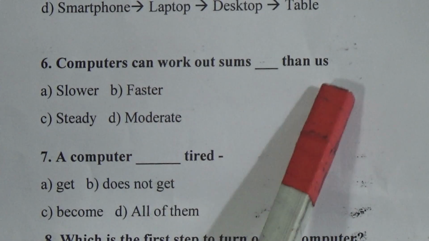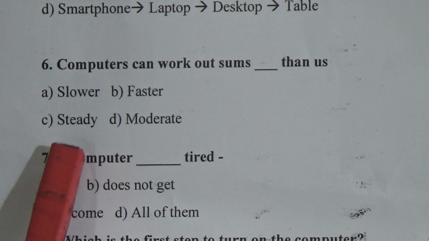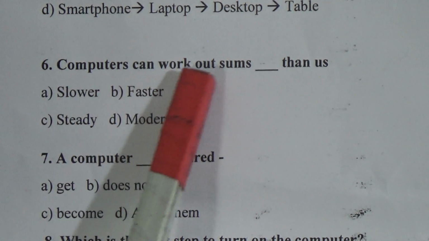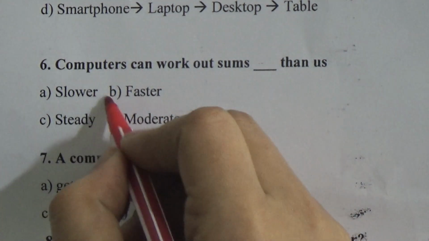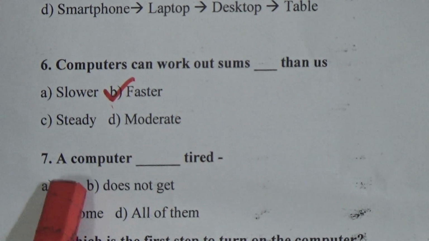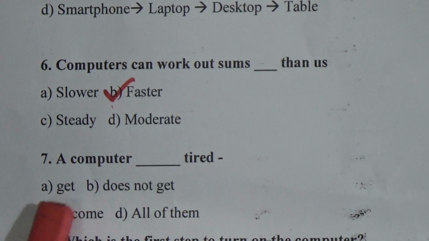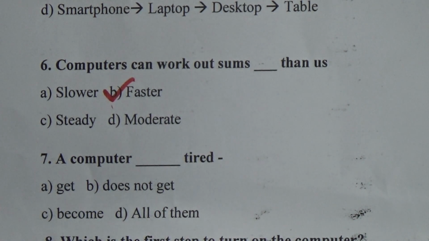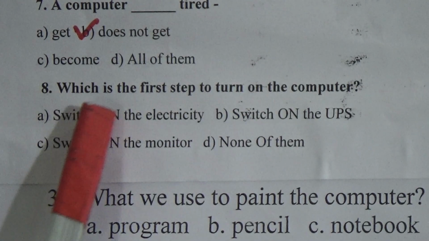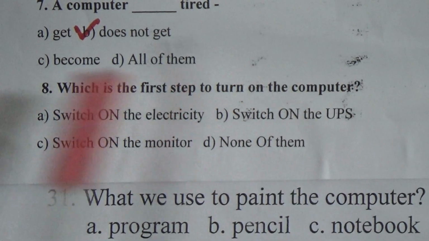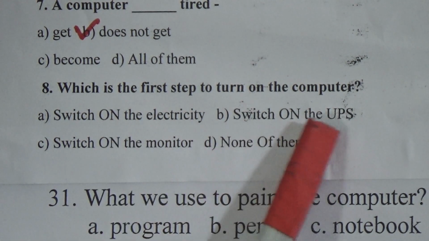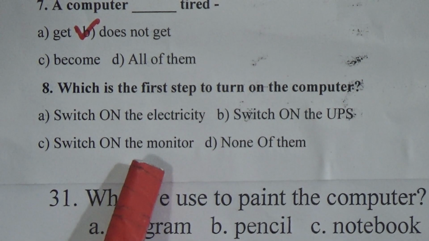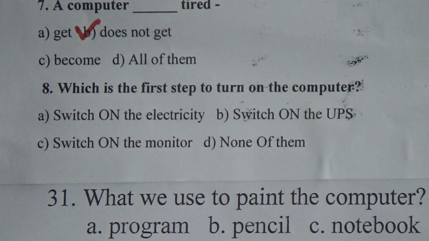So question number 6, computers can work out sums dash than us: slower, faster, steady, moderate. Computers can work out sums faster than us. Option B is correct. 7, a computer gets tired. Does not. A computer does not get tired. Question number 8, which is the first step to turn on the computer? Switch on the electricity. B, switch on the UPS. C, switch on the monitor. D, none of them. Switch on the electricity is the first step to turn on the computer.